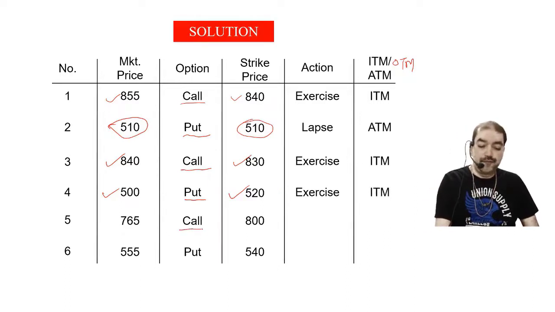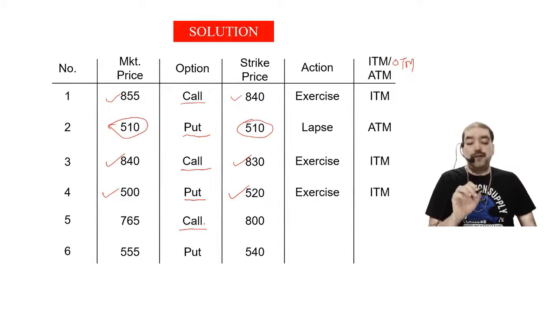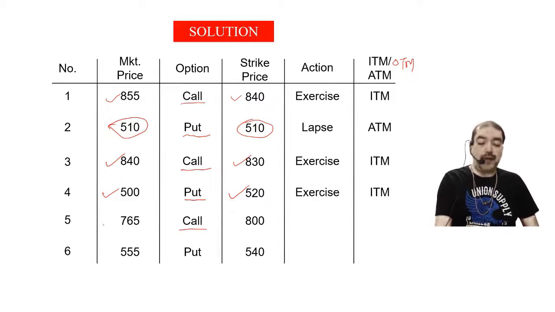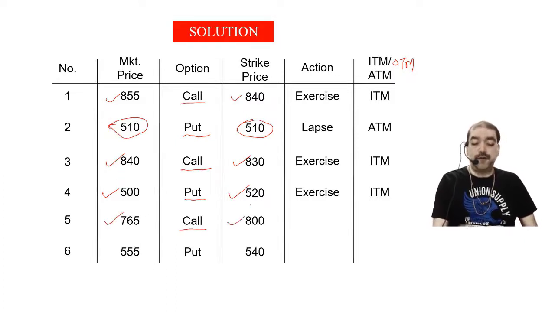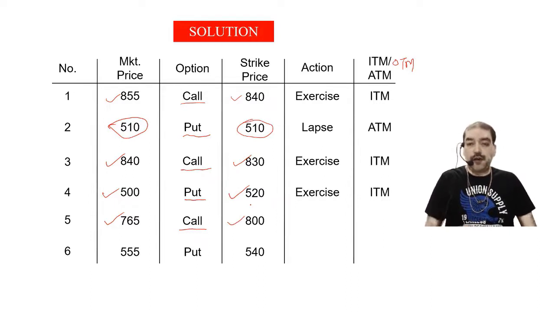Call option. Call option I exercise if market price is more than the strike price. Market price 765, strike price is 800. It is less, so I will not exercise. So it is lapse. Is it equal? No, it is not equal, so it is not at the money. So it is out of the money.